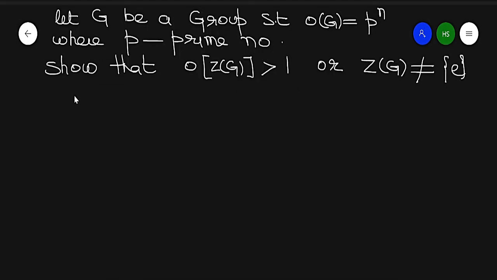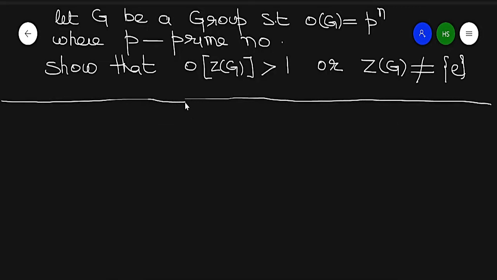So there are two parts. It means if we have a group of order a power of a prime, satisfying this condition, then the order of the center of G is greater than 1. So that is my question.